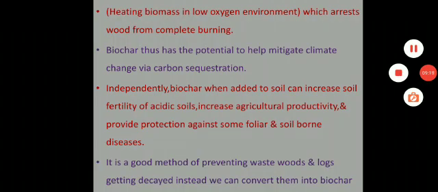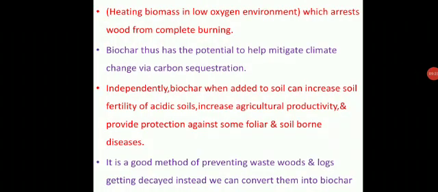The carbon present in the acidic soil makes the soil very fertile in nature. Biochar avoids soil-borne diseases and some other diseases.